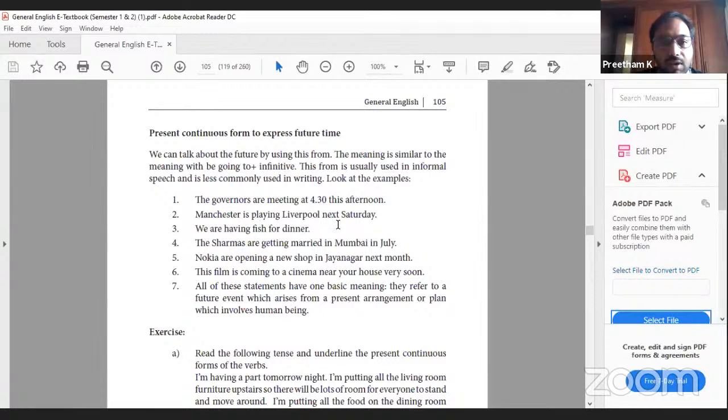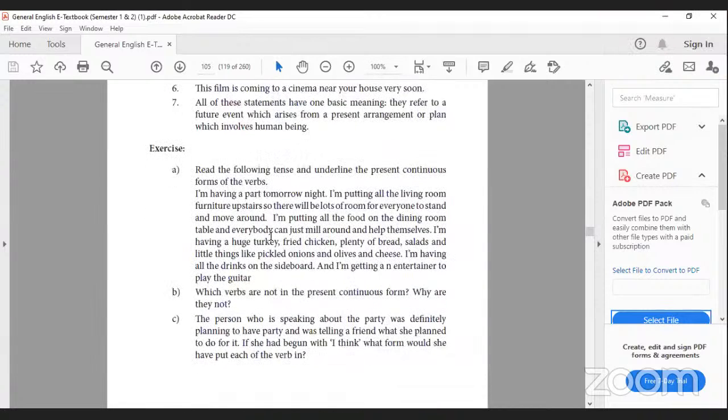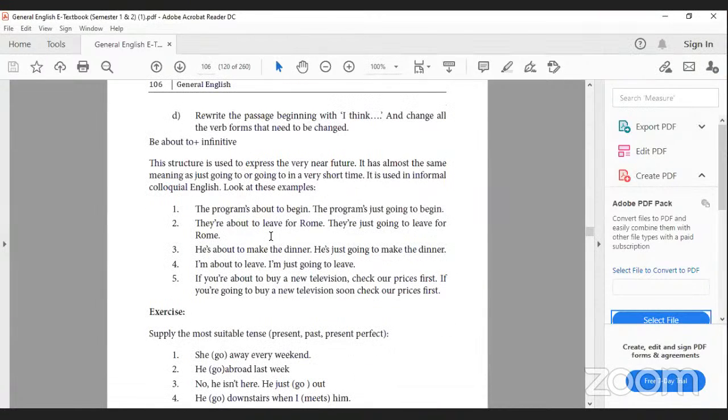Manchester is playing Liverpool next Saturday. We are having fish for dinner. The Sharmas are getting married in Mumbai in July. So these are all the expressions that we use. The following exercises you have to do on your own.